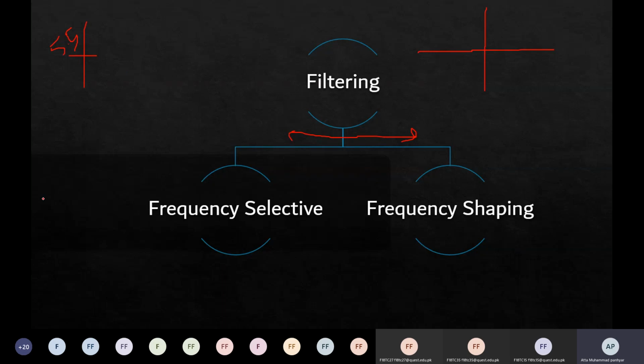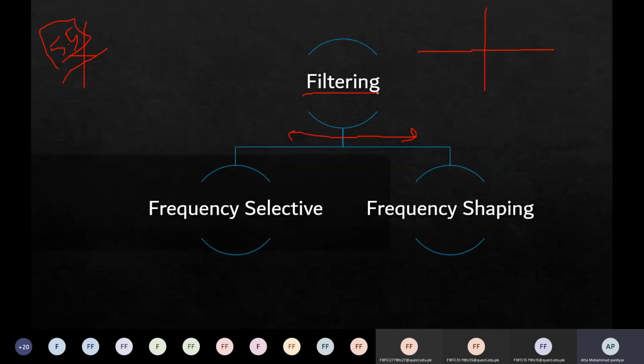So what you would do, you would categorize into two. I say select only students whose height is greater than 5 feet 5 inches. Then you would be measuring the height of each student, and if his or her height is greater than 5.5, you would accept it as the success, and if his or her height is less than 5.5, you would reject it. So the same kind of concept is being followed in filtering in signals as well.